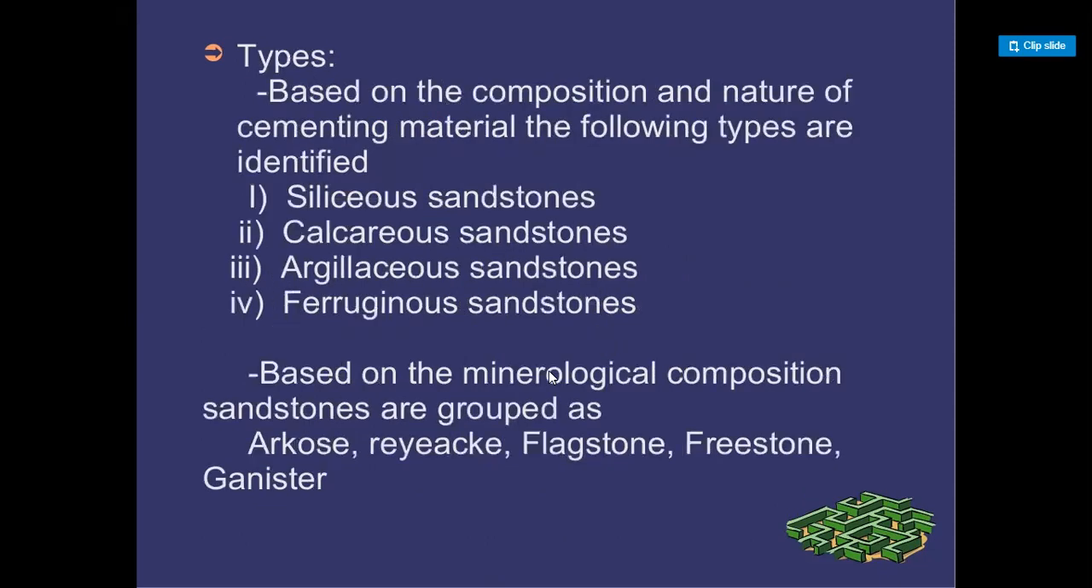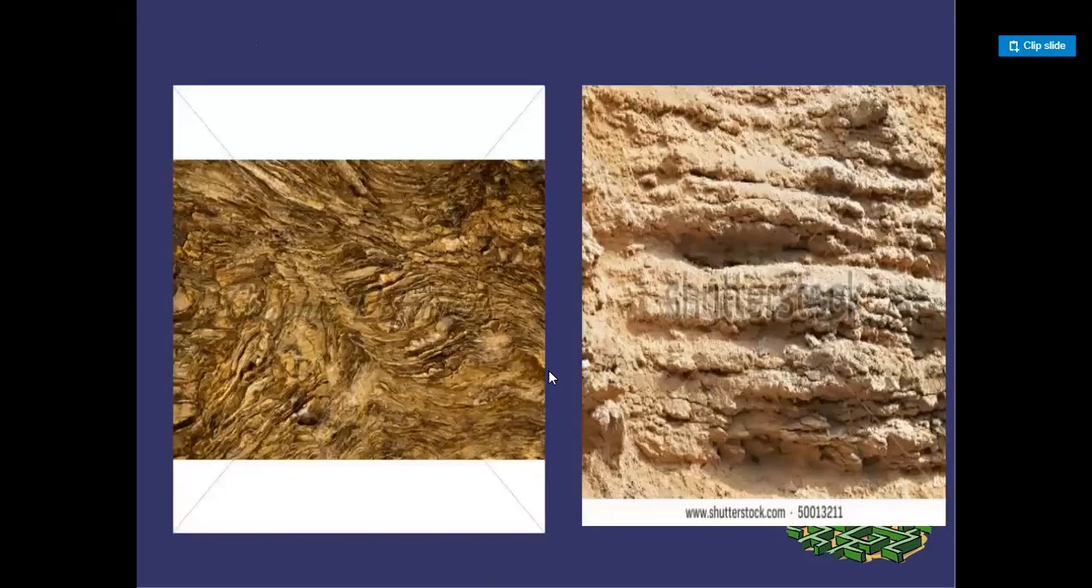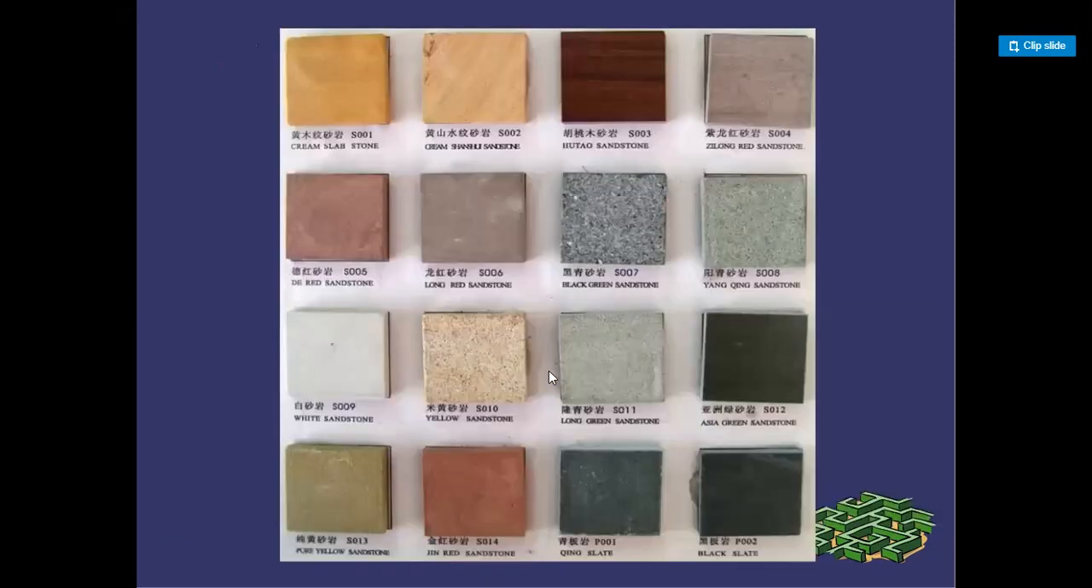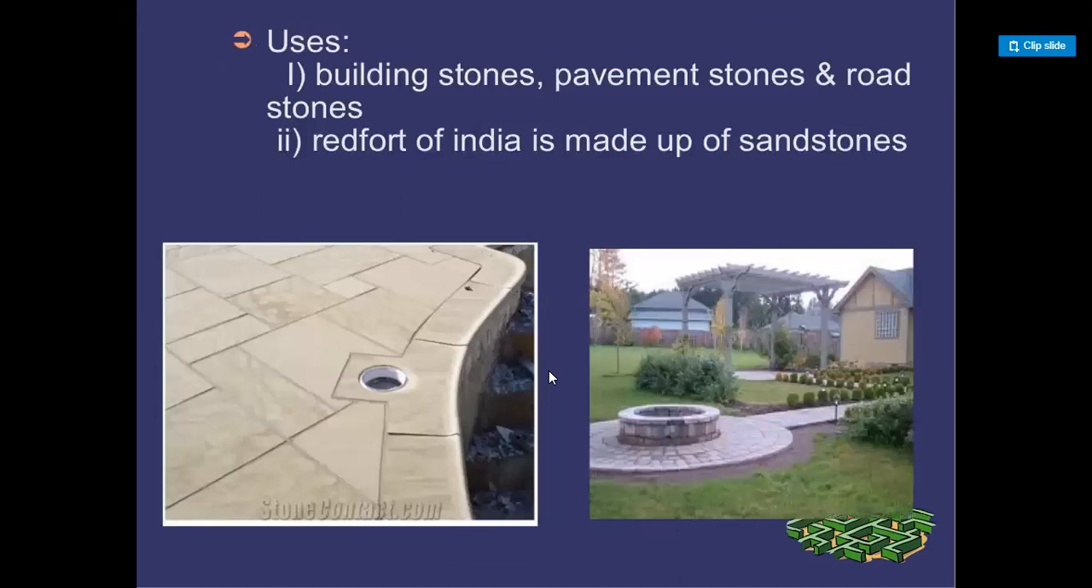Based on the composition and the nature of cementing material, the following types are identified: siliceous sandstone, calcareous sandstone, argillaceous sandstone, heterogeneous sandstone. Based on the mineralogical composition, sandstones are grouped as arkose, greywacke, flagstone, freestone, and greenstone. Here are examples of the sedimentary rocks. Building stones, monument stones, and road stones, and the Red Fort of India is made up of sandstone.